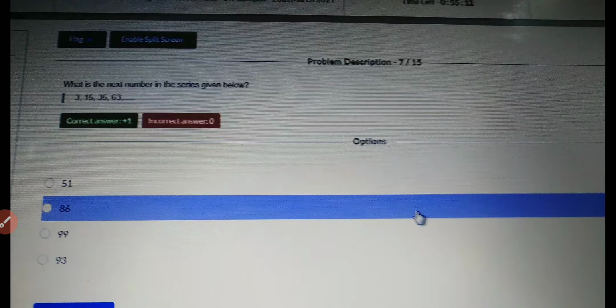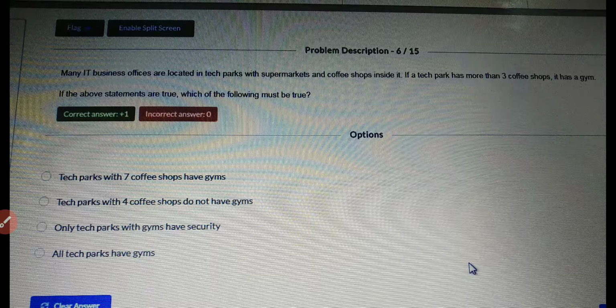Many IT businesses or offices are located in tech parks with supermarkets and coffee shops inside it. If a tech park has more than 3 coffee shops, it has a gym. If the above statements are true, which of the following must be true? Tech parks with 7 coffee shops have gyms. Tech parks with 4 coffee shops do not have gyms. Only tech parks with gyms have security. All tech parks have gym.